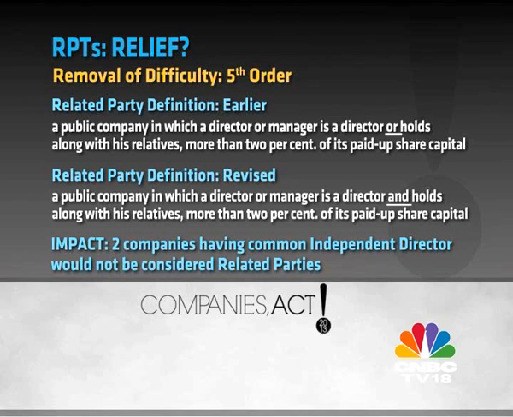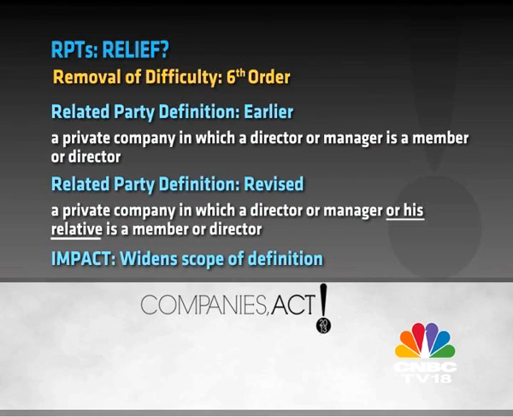I think there have been several changes, but these are more in the nature of corrections or clarifications to the law. The first was the issue of common directorship. So if you had a director who was on two public companies, then the interpretation was that both the companies would become related because of the use of the words "and or" in the Act. So that was corrected, and now the test is for both common directorship as well as having a 2% shareholding in paid-up capital.